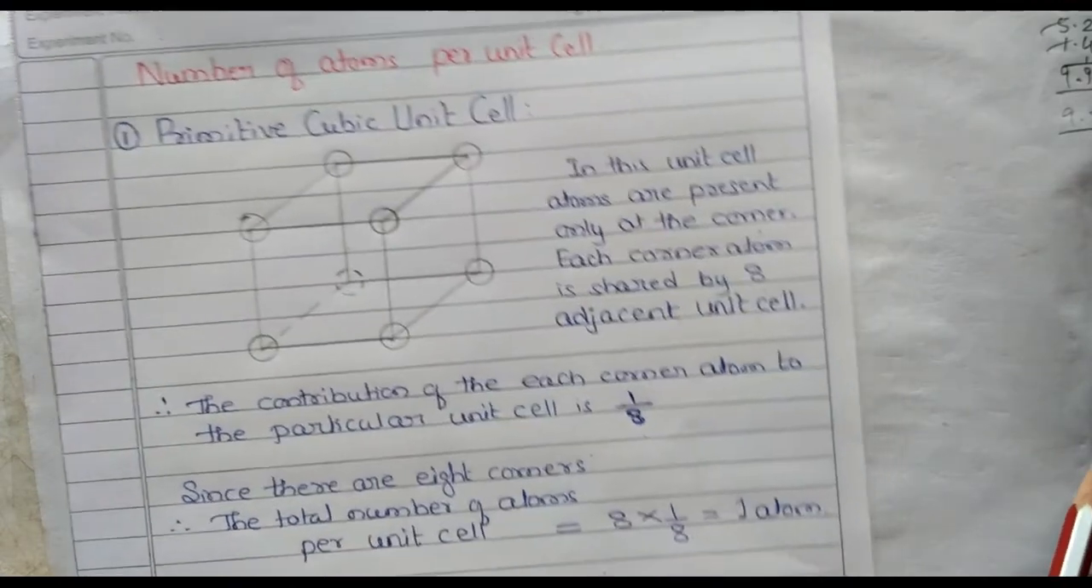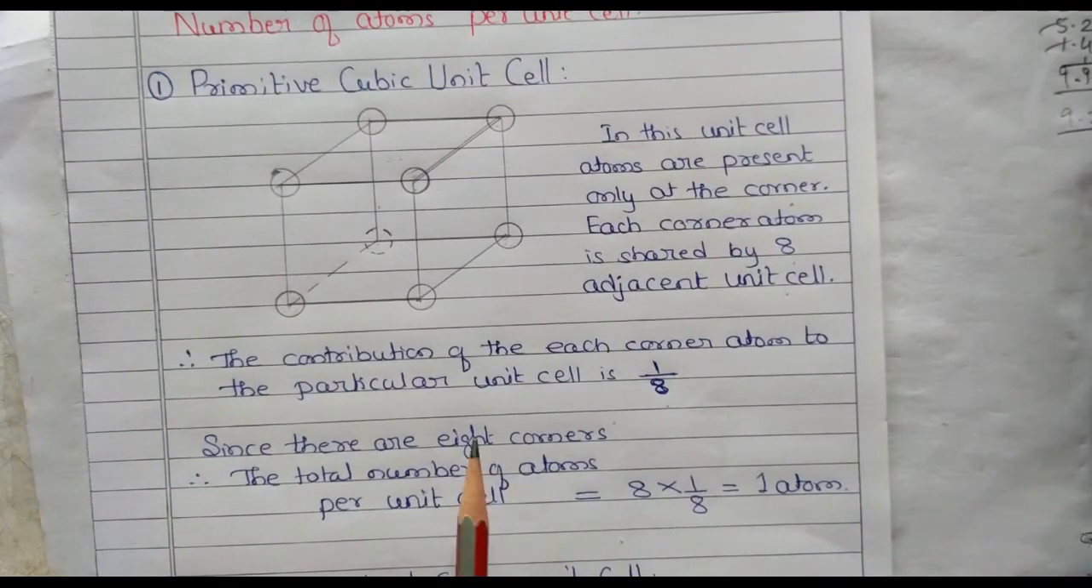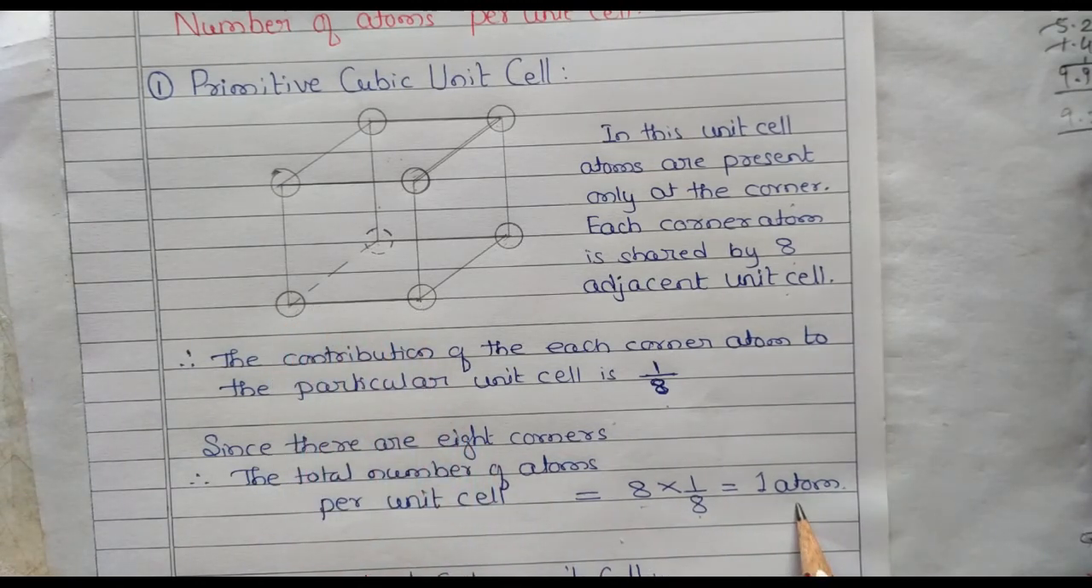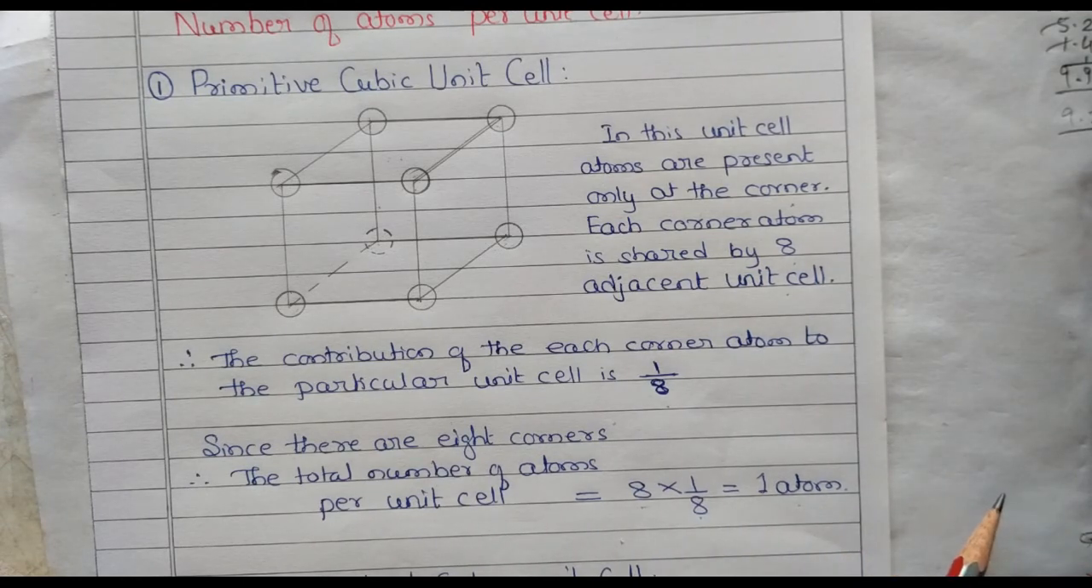So since there are 8 corners, the total number of atoms per unit cell is 8 into 1/8. Why 1/8? Each contribution is 1/8. So 8 into 1/8 equal to 1 atom. So this is how to calculate the number of atoms per unit cell.